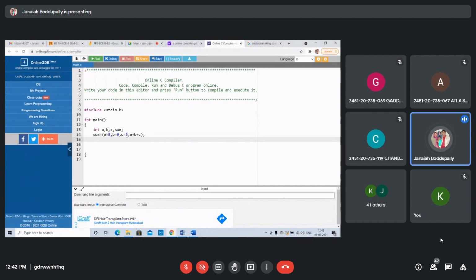Now use the printf statement. Printf percent d, this is also an integer one, percent d. You write sum equals to, backslash n.